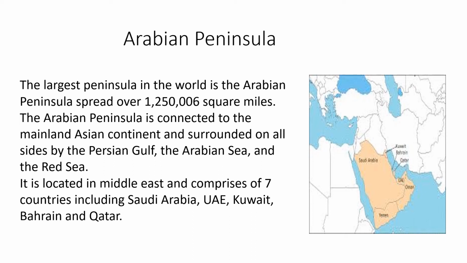Yes, students. Next is largest peninsula. As we have read this topic in the last video, the largest peninsula is the Arabian Peninsula. The largest peninsula in the world is the Arabian Peninsula. The Arabian Peninsula is connected to the mainland Asian continent and surrounded on all sides by the Persian Gulf, the Arabian Sea and the Red Sea. It is located in the Middle East and comprises 7 countries, including Saudi Arabia, Kuwait, UAE, Qatar.